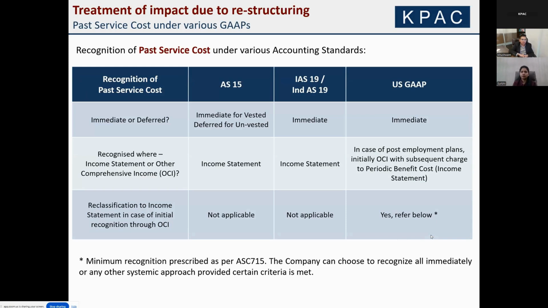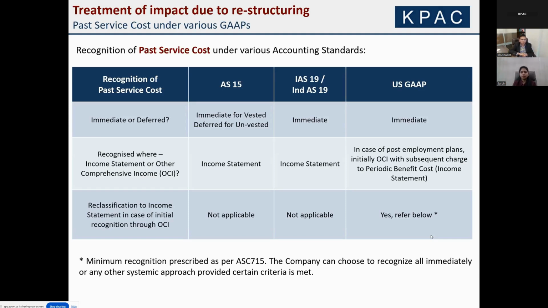The first question we need to answer is whether the recognition is immediate or deferred. Under IAS 19 or Ind AS 19 as well as US GAAP, the recognition is immediate. In AS 15, the recognition is immediate for the vested part of the past service cost. To the extent it's unvested, that can be deferred over the vesting period.